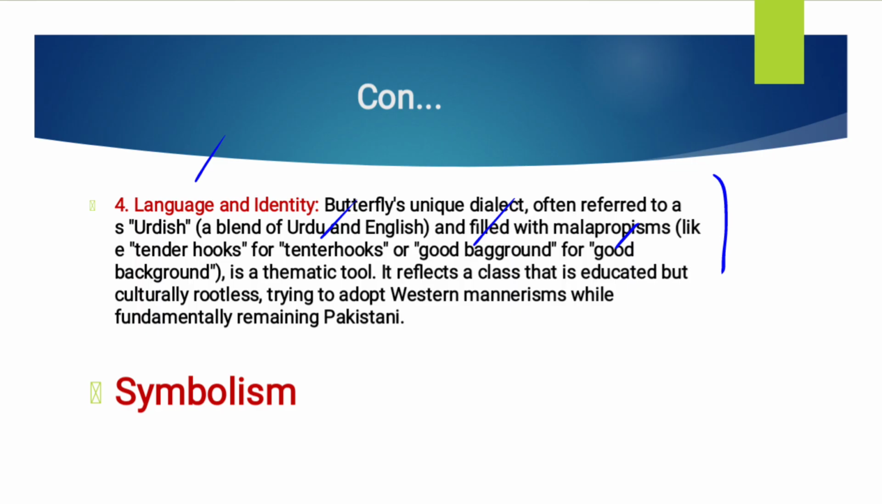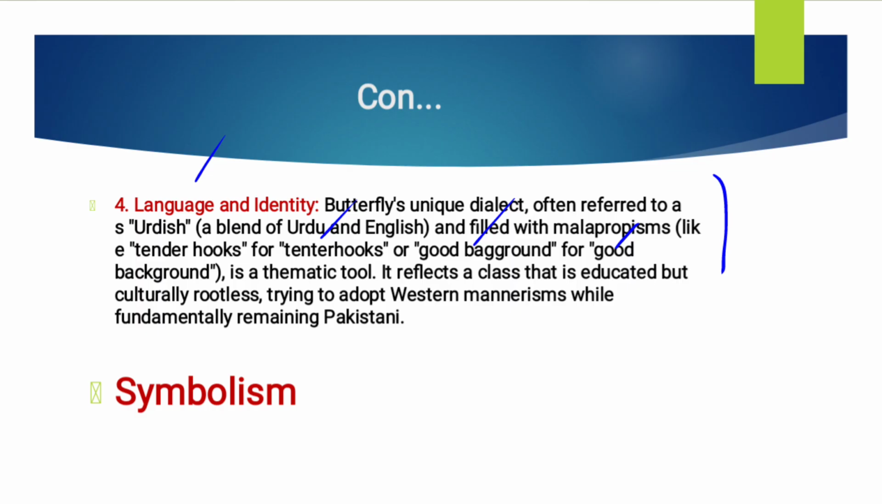Then the second symbolism we are having is the news headlines. They are a powerful symbolic counterpoint. They represent the real Pakistan, like the chaos, struggle, and political turmoil that the main characters actively shut out of their lives. And the third symbolism is Butterfly's name. While her actual name is never revealed, the nickname Butterfly symbolizes lightness and a short attention span. She flits from one trivial concern to the next, never settling on anything of true substance.